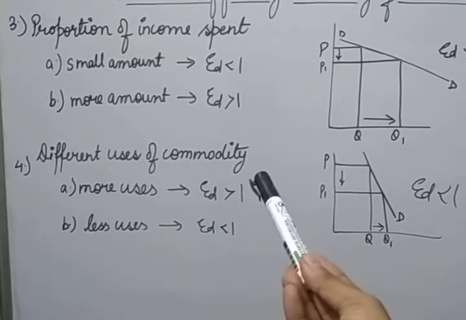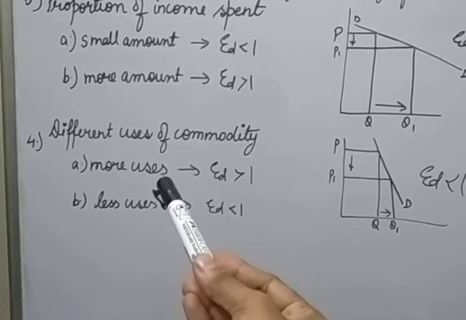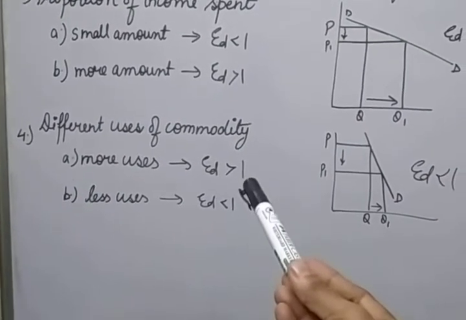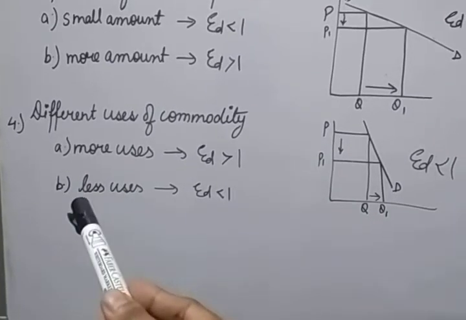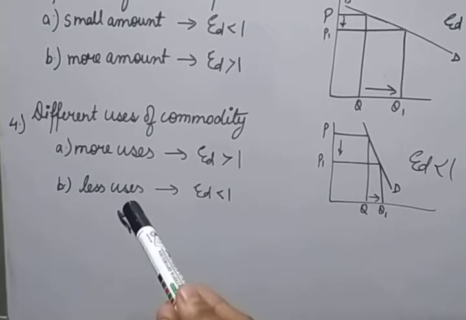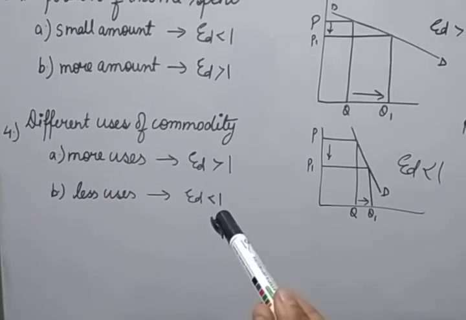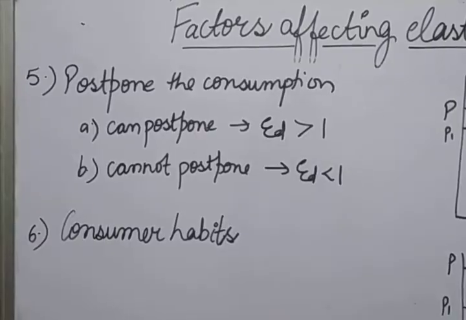Now, different uses of the commodity. If the consumer can use the same commodity in alternative ways, then for them the elasticity will be greater than 1. And if that commodity does not have many alternative uses, then for them the elasticity will be lesser than 1.